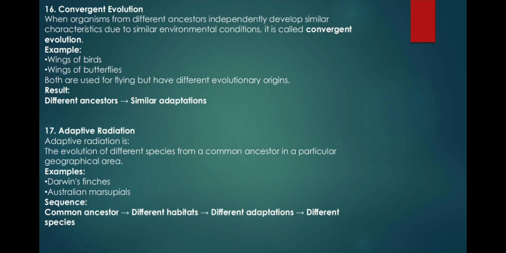Number 17, adaptive radiation. Adaptive radiation is "the evolution of different species from a common ancestor in a particular geographical area." Examples, Darwin's finches, Australian marsupials. Sequence, common ancestor, different habitats, different adaptations, different species.